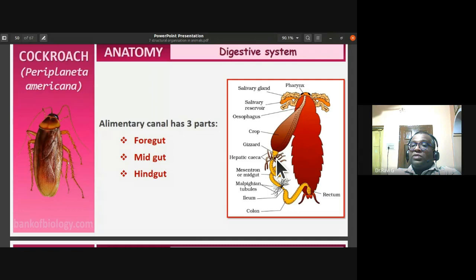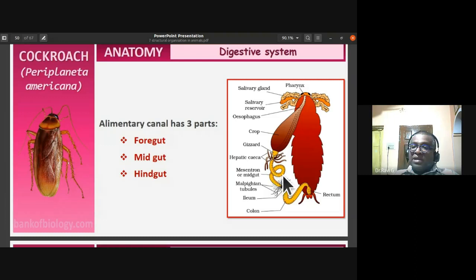So gizzard, when we were doing the dissection part of it, I told you that we were doing it inside out to expose those blades. So 6 muscular blades were there to grind the food. So any type of food could be ground there. So almost mechanical digestion takes place in the gizzard, and this gizzard leads into hepatic caeca. So in between the gizzard and the gut region, you have these finger-like protrusions called hepatic caeca, almost an analogous organ similar to the liver in higher animals.